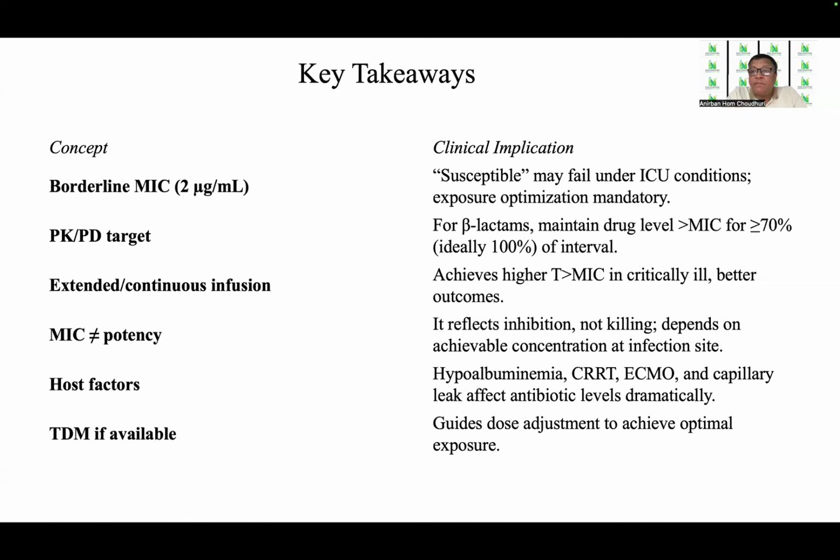Second is the PK/PD target for beta-lactams. Maintaining drug levels above the MIC for more than 70% of the interval definitely improves survival and increases the cidal effect of the drug. So every possible attempt should be made so that, for more than 70% of the dosing interval, the concentration is above the MIC.